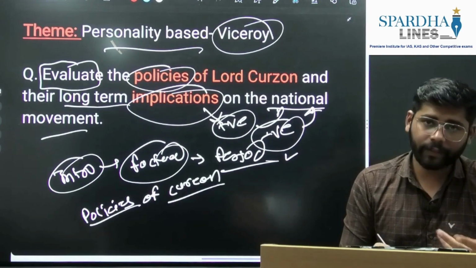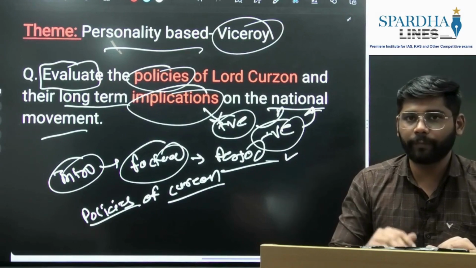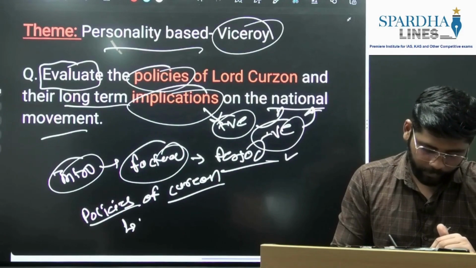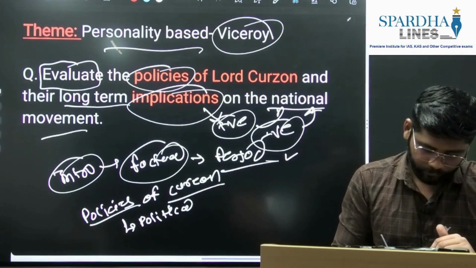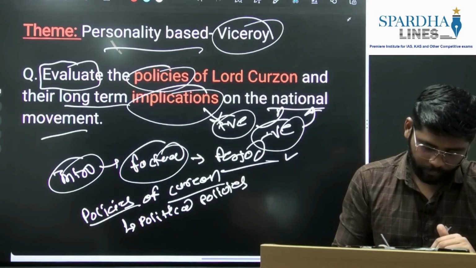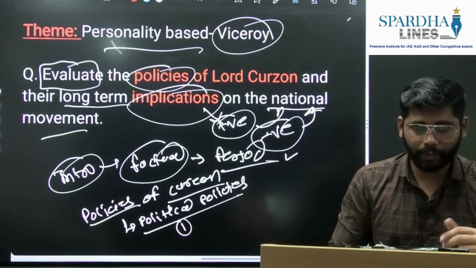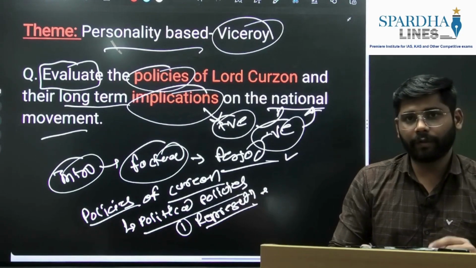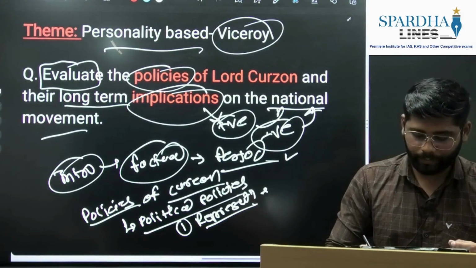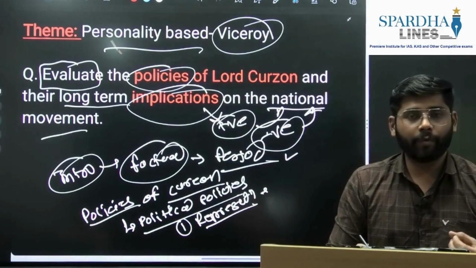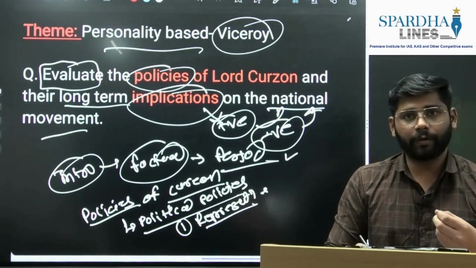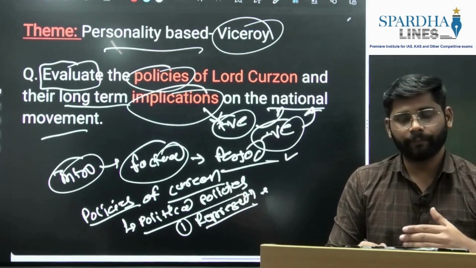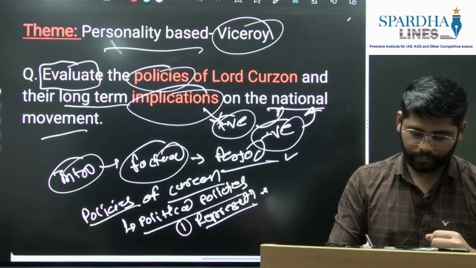Okay, so they are asking to evaluate. So we'll mention the policy and how it impacted it, or be critical of this policy. First we'll write the political policies. When it comes to politics, it is about representation. We can mention the Calcutta Municipality Act, where they reduced the non-official members. So this was one aspect where they tried to marginalize Indians. So you can mention this here.